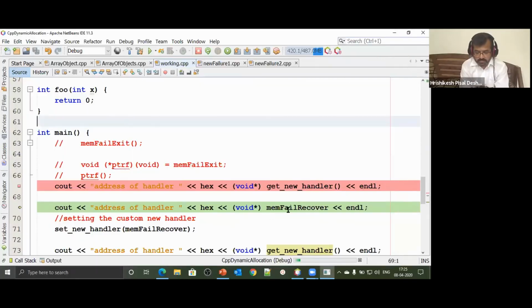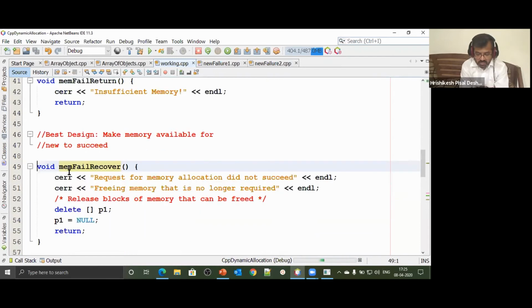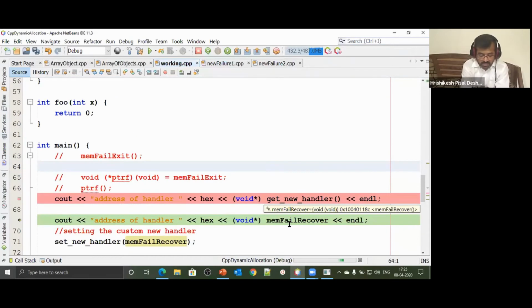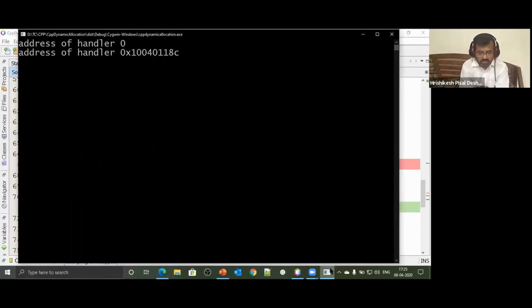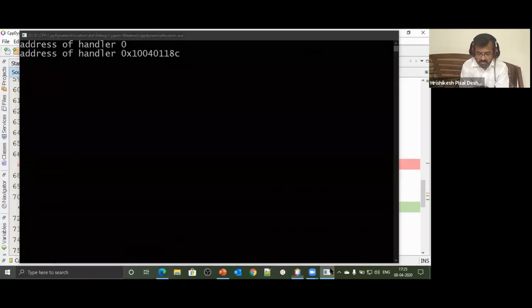Here I go. Now what I'm going to do is print the address of this function memfail recover. There is one such function that I have, and that's also void. Nothing in C++ is void. I'm going to print the address of that particular function. Let's see what's the address of that function. It's 0x1004011.8c. That's the address of that particular function.